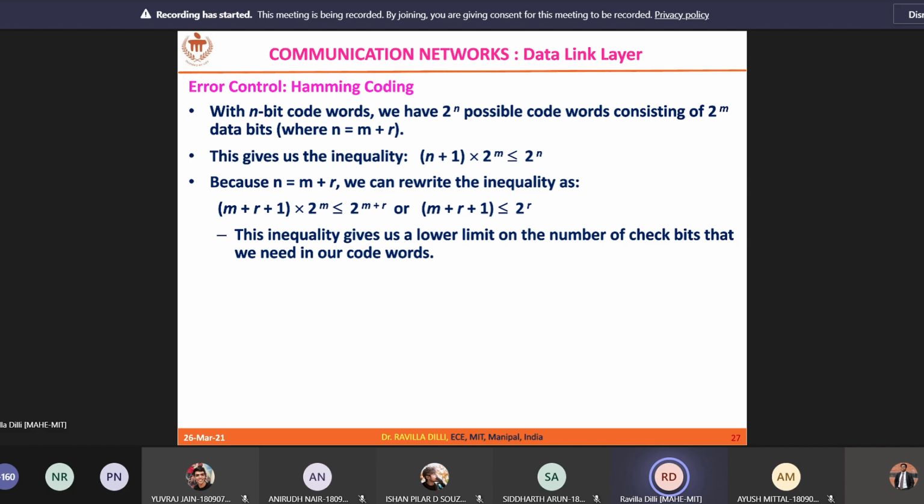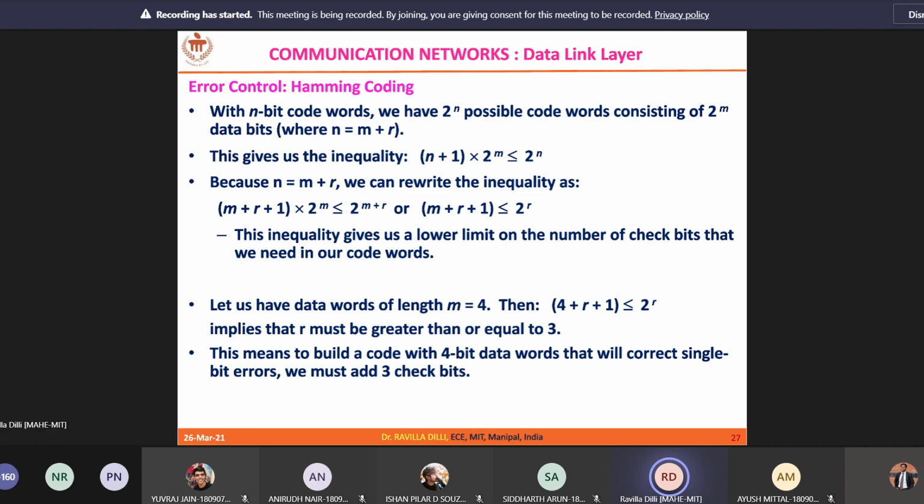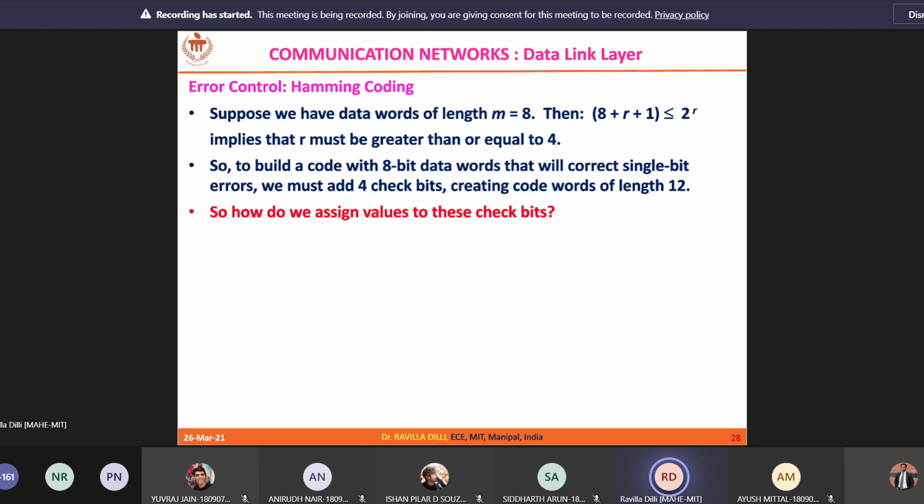So the point here is, in order to transmit my 7 message bits, I need to generate 4 redundant bits. So 7 plus 4, 11, is my length of the code word. This is how you need to understand it. In the same way, in order to transmit 4 data bits, the minimum value of r that satisfies this inequality is 3. So 4 plus 3, 7, is the length of the code word that you are going to transmit.